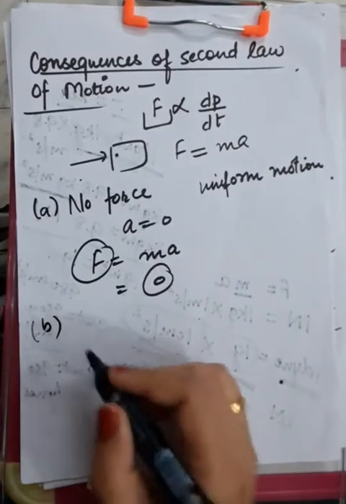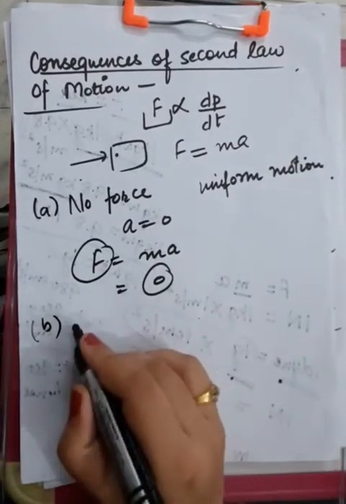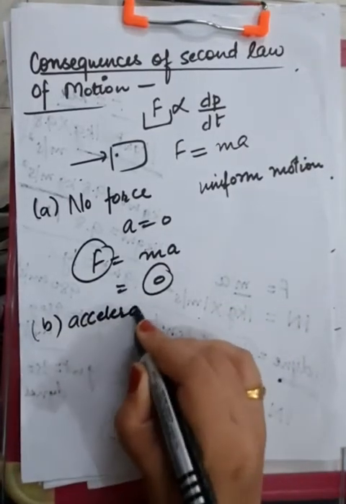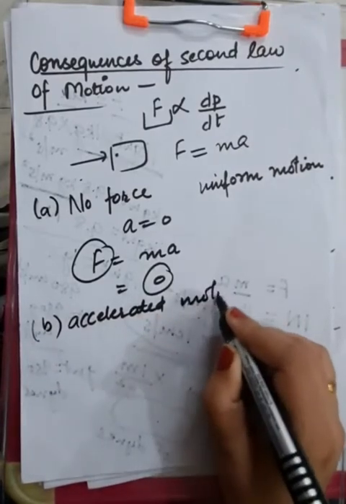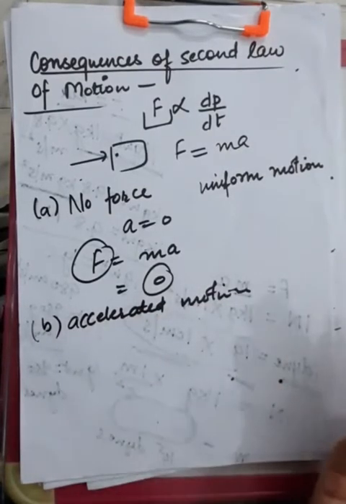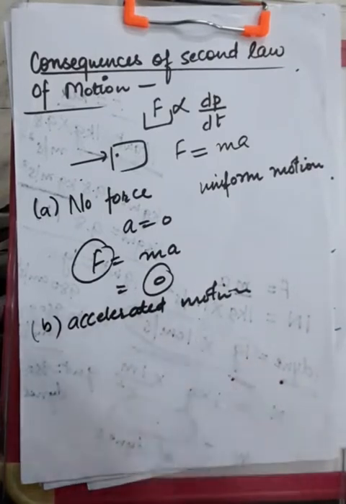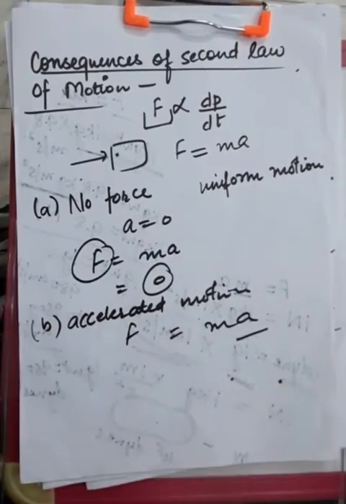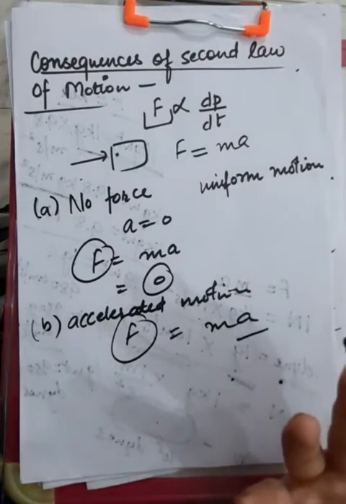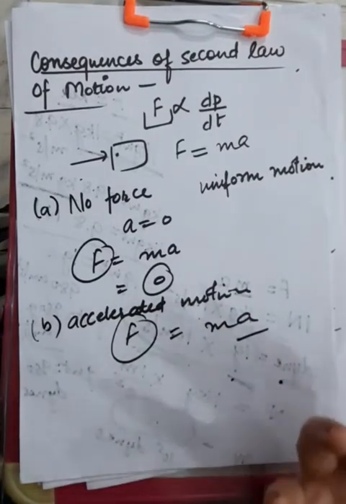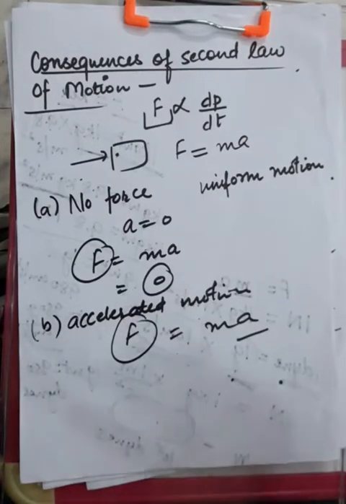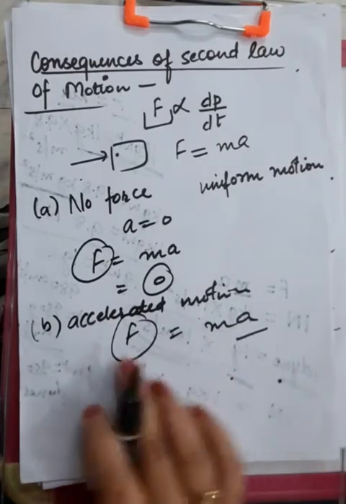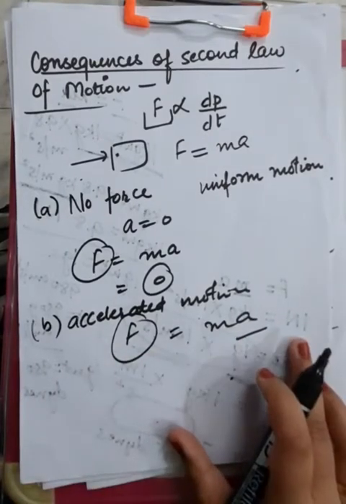So secondly, accelerated motion is always due to some force. It's very simple. Force is there, so that means acceleration is there. Okay, and what does force do? Force can increase the speed of the body, it can decrease the speed of the body, and it can change the direction of motion of a body. So it's as simple as that: you always require a force to produce an acceleration.